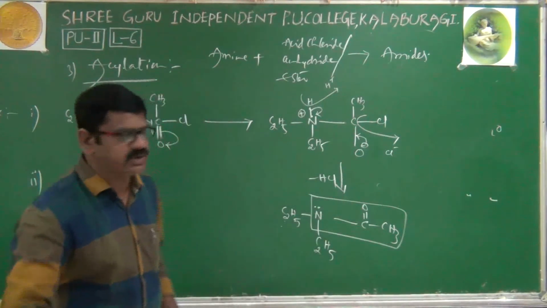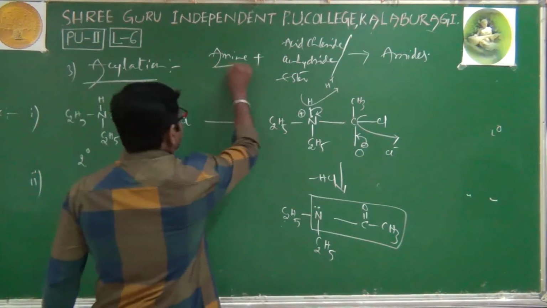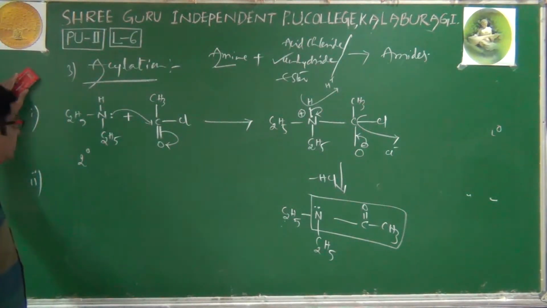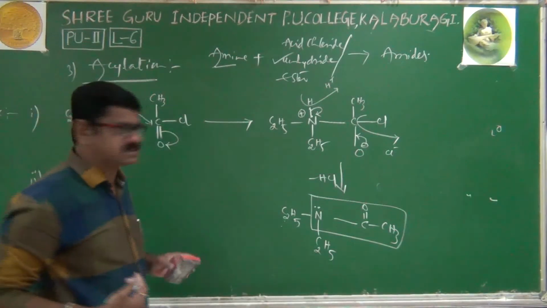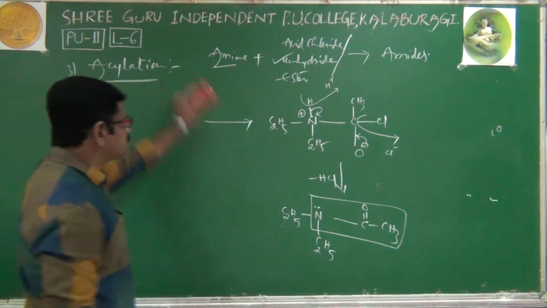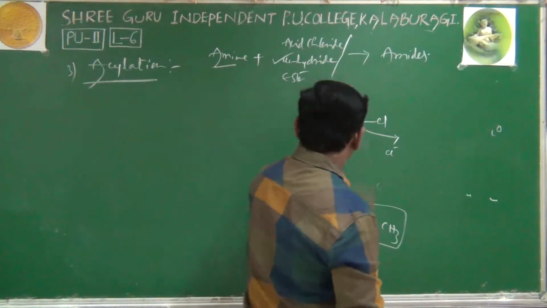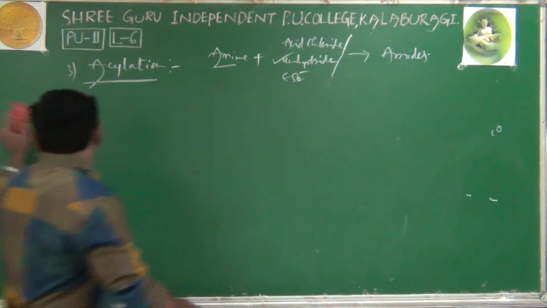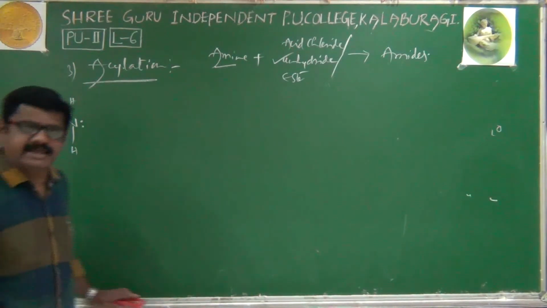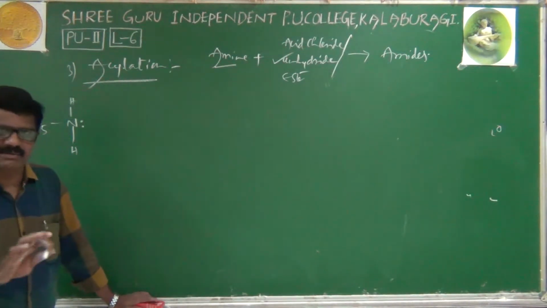Right. Next, one more example we'll take, because we are telling that amines as well as anhydrides can react. According to the NCERT book only, we are writing all the reactions. The next reaction is like this. Now I am taking one of the amines, that is C6H5NH2. What is this? It is an aromatic amine. Of course, any amine we can take. It may be an aliphatic amine or an aromatic amine, doesn't matter.